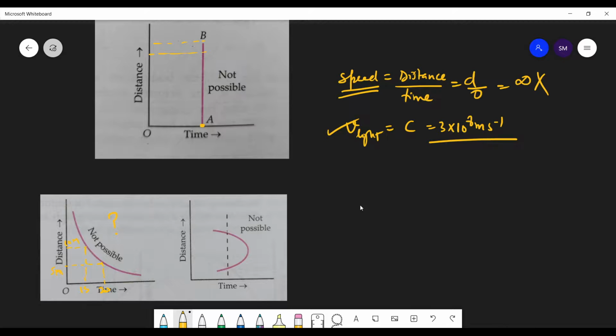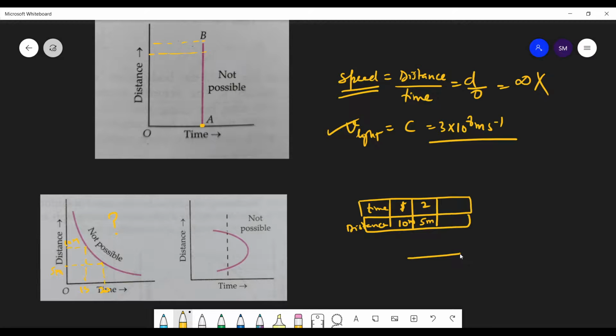You are increasing the time, so that's your time and that's your distance. At 1 second, distance was 10 meters. Now at time 2 seconds, distance is 5 meters. Is it possible?